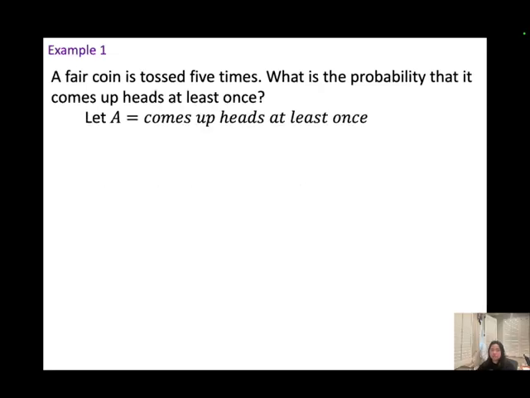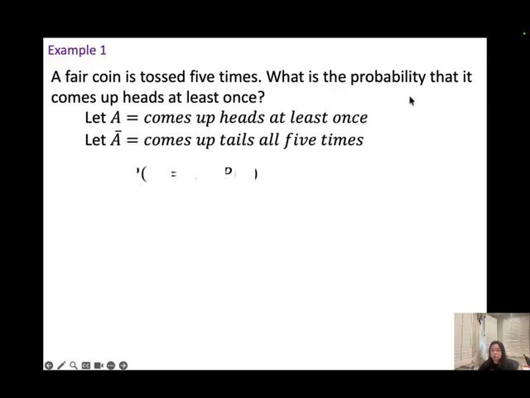So now I want to get heads at least once. The complement will be comes up tails all 5 times. Or you could think about it, the complement of A will be not to get any head. If we don't want to get any head, that means we want to get all tails. We have 5 times because we toss the coin 5 times. So start with this formula. Now I'm going to flip the coin 5 times, and each time I want to get the tails.